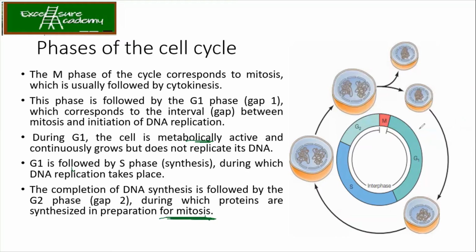So each stage is important. G1 is for preparing the cell for DNA replication. Then at the S phase, the synthesis is happening, and at G2, the proteins required for mitosis are getting ready. For mitosis, what is required is all your motor proteins, the cytoskeleton proteins, and the proteins which keep your chromosomes together. And when the division is happening, those proteins, the separase and securin, need to be removed.